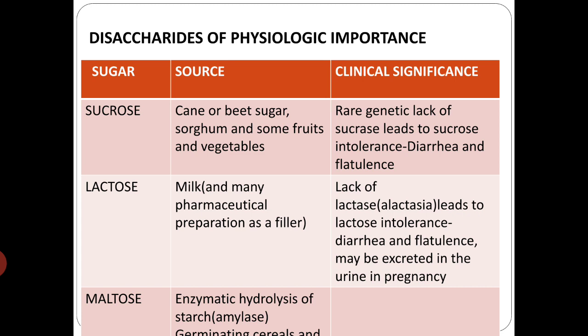And coming to maltose, it is obtained by enzymatic hydrolysis of starch by amylase. The other sources are germinating cereals. So this is about the brief importance of disaccharides.